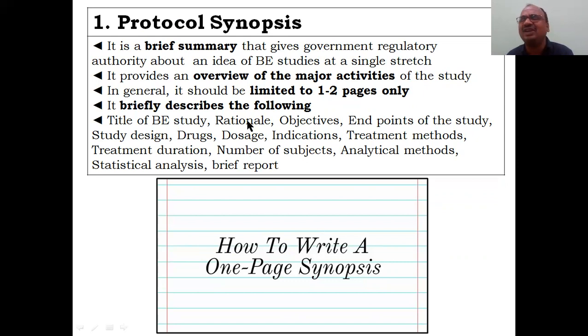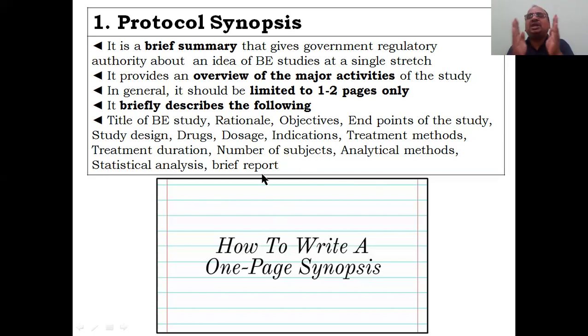It briefly describes the following: what is the title of the bioequivalence study, reasons, rationale, objectives of the study, why you want to study, endpoints of the study, where you stop. Study design, how you designed the clinical studies, and what are the drugs you used, what is a standard drug, what is a reference drug, where you purchased it. Everything brief. Dosage, how much dose you have given, indications, treatment methods, treatment duration, how long you studied the period, number of subjects you selected, analytical methods, whether you used HPLC or mass spectroscopy for the sample analysis, statistical analysis, which test you applied.